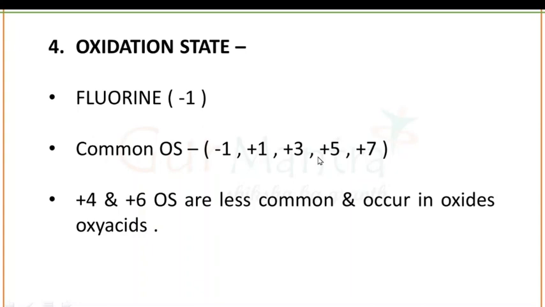In the case of group number 17, as you have seen, 5 different kinds of oxidation states are present: -1, +1, +3, +5 and +7. In the case of fluorine, the most common oxidation state is -1. +4 and +6 oxidation states are less common and occur in the oxides and oxyacids. So this was all about group number 17 elements.